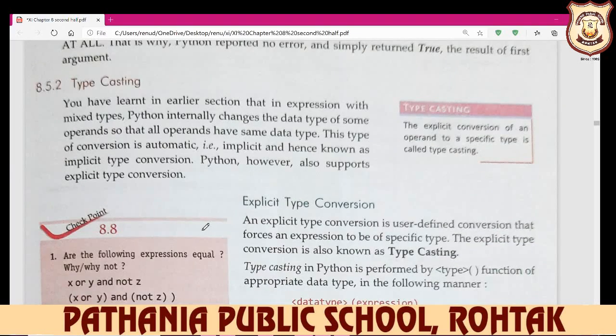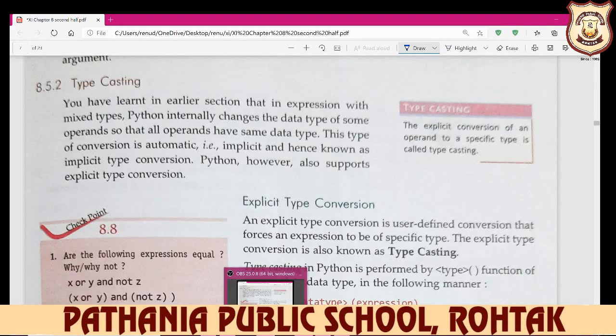Better you learn all of these, and in the next video we meet with typecasting.